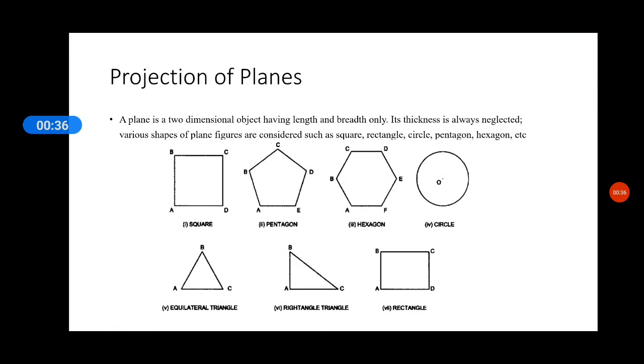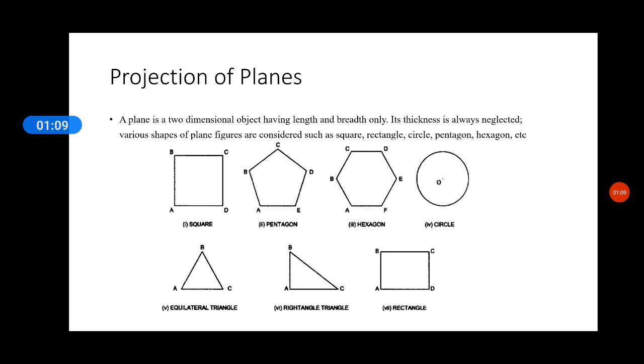So what is a plane? A plane is a two-dimensional object having length and breadth only. Its thickness is always neglected. Why is the thickness neglected? If the thickness is added, then it will become a solid part, that is a 3D part. The best example for this projection of planes is a sheet of paper. The sheet of paper is a very good example of planes.